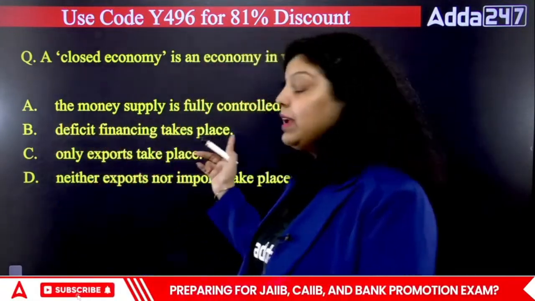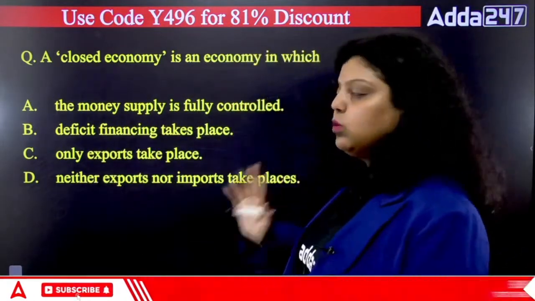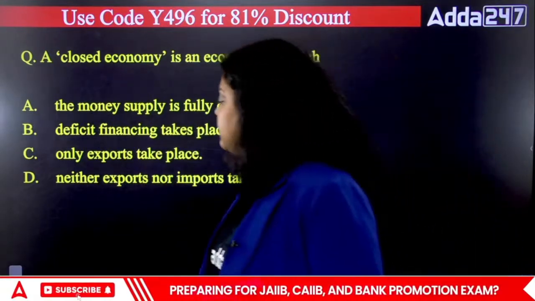Second, deficit financing takes place. Third, only exports take place. Fourth, neither exports nor imports will take place. What does it mean? It means the right answer will be option D.